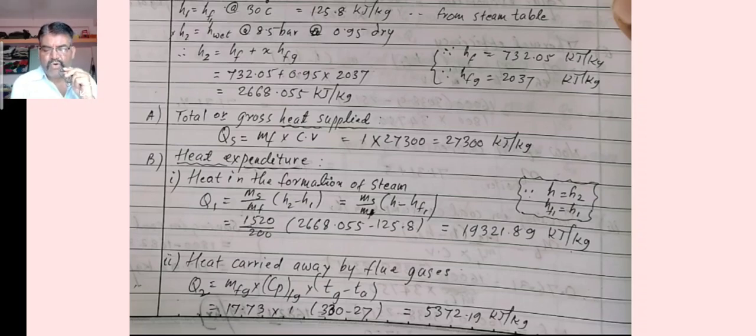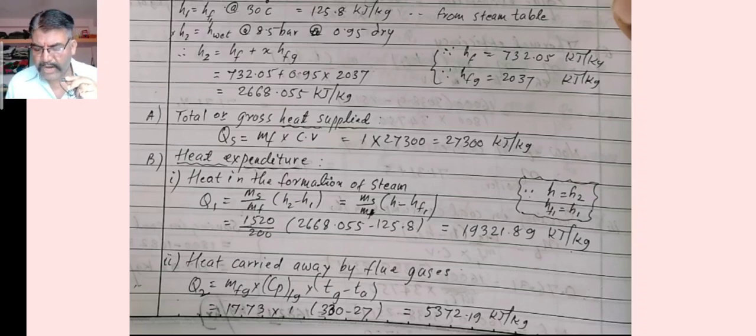Value of mf, that is 1, value of CV for the heat supplied, that is 27300. Therefore value is 2730. This is nothing but the given value that is measured in kilojoules per kg, that is LHS. Now for RHS, side B, the factors one by one we have to consider.